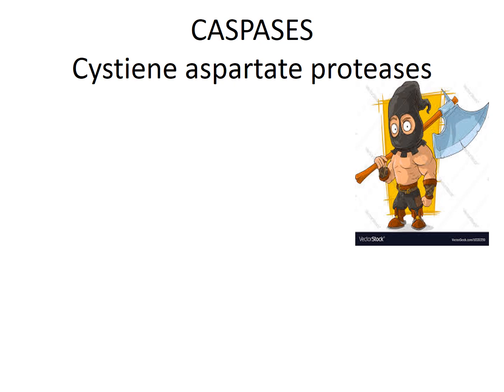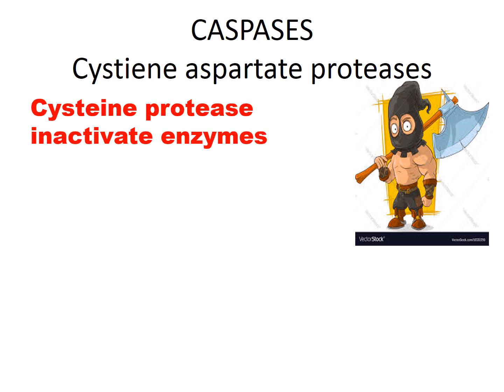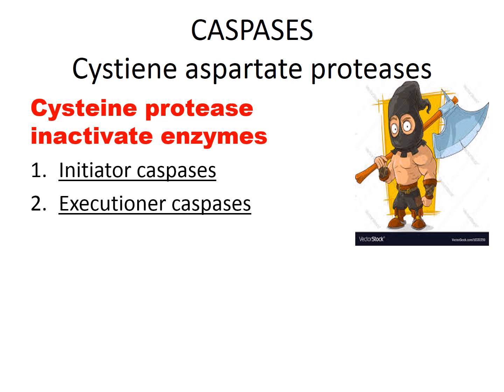Who do you think this caspase is? Caspase is an important character in our process of apoptosis. Why? Because caspase is basically, as you see, a cysteine aspartate protease. So what do you gather from it? That it is basically a protein, an enzyme, with kinase-like activity. And when kinase-like activity is present, what do you think it will do? It is an initiator and an executioner caspase. So this character of apoptosis is just like an executioner.